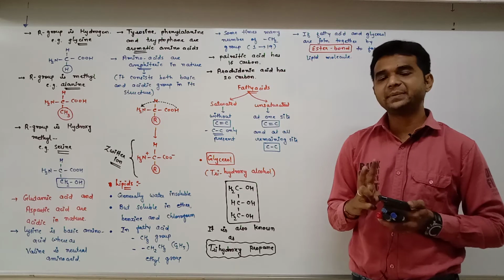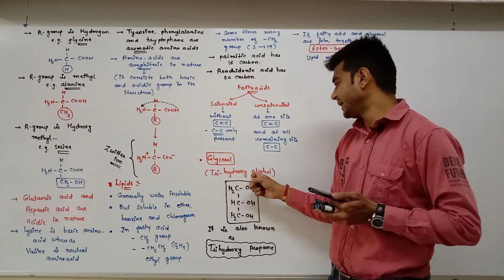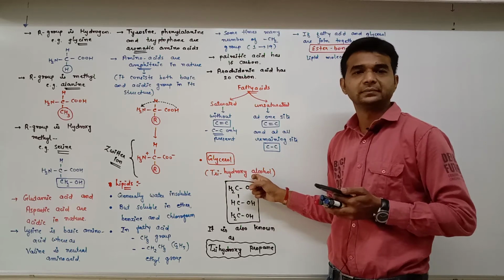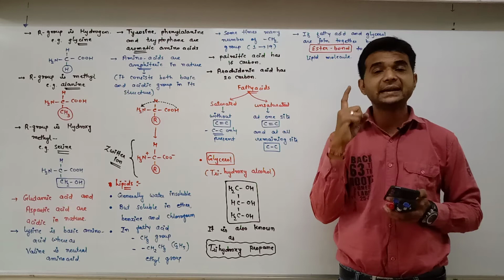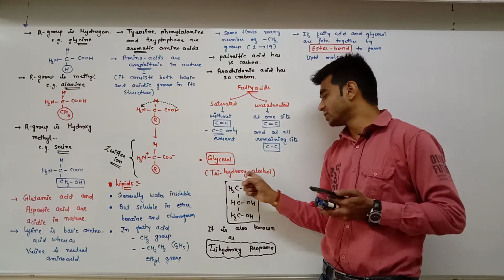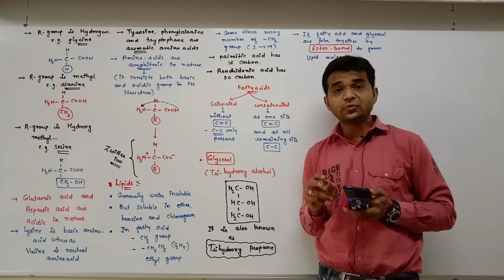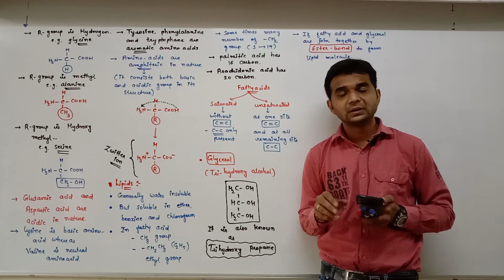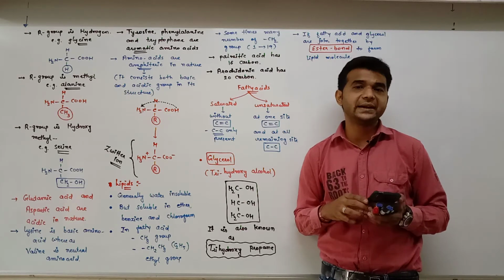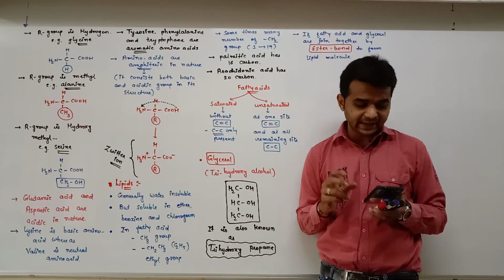And triglyceride means trihydroxy alcohol and 3 fatty acids. Whereas in diglyceride, dihydroxy alcohol is there and 2 fatty acids. So according to the number of fatty acids and alcohol groups, lipid is divided into 3 parts: monoglyceride, diglyceride and triglyceride.